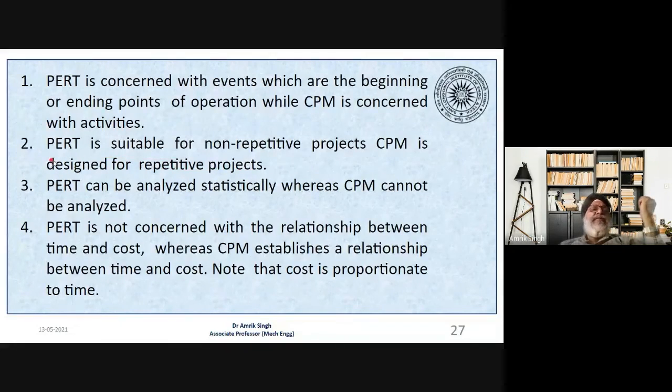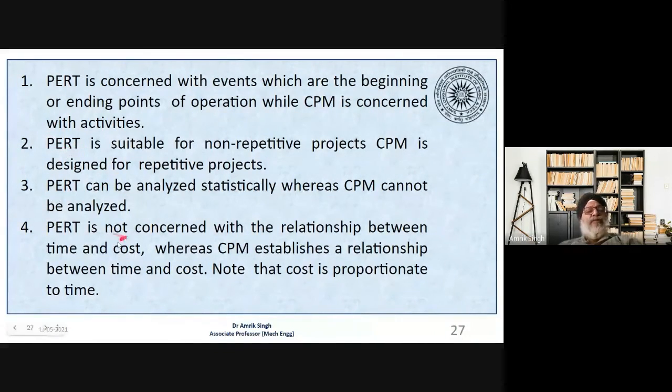For PERT, every time we are constructing a hospital or an aerospace center or maybe a mall, we are doing a new job. For those kinds of activities, PERT is more suitable. But CPM is more suitable where we are doing a repetitive kind of work. Third, PERT can be analyzed statistically, whereas CPM cannot. So you can make use of some distributions and do all those things.